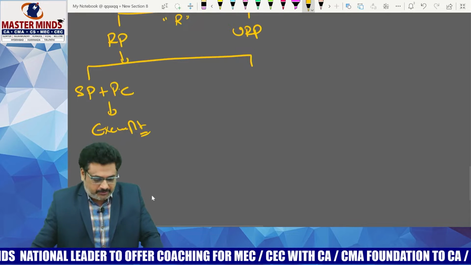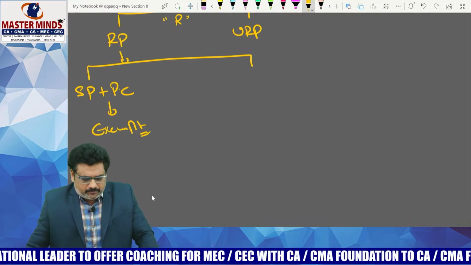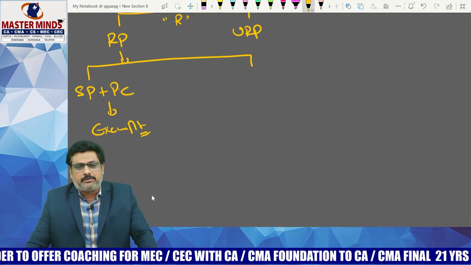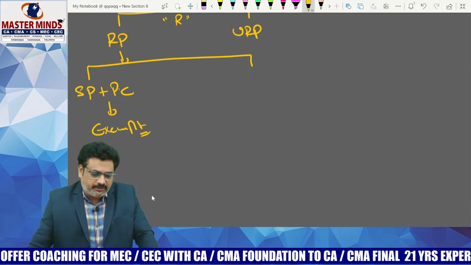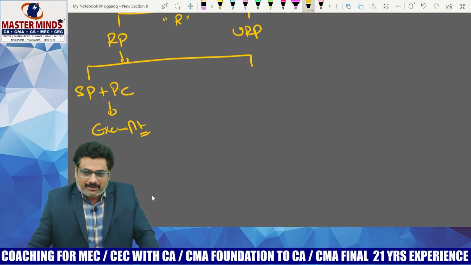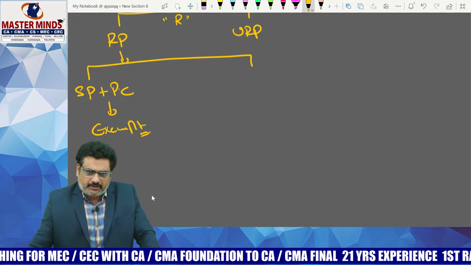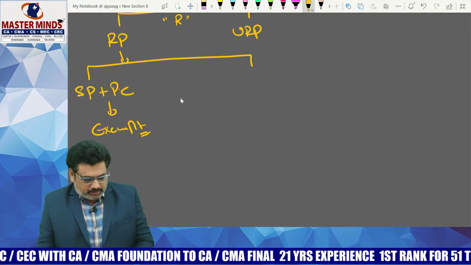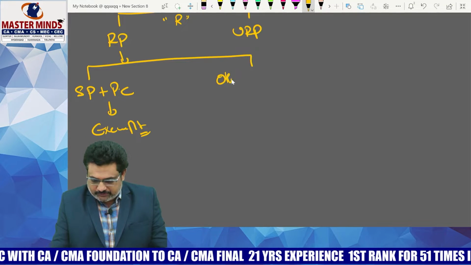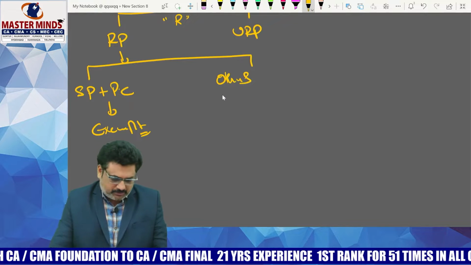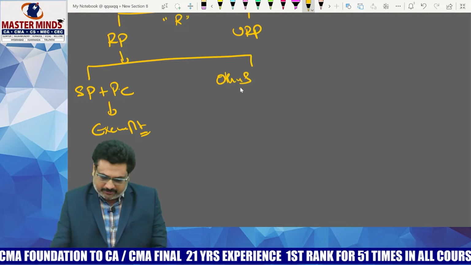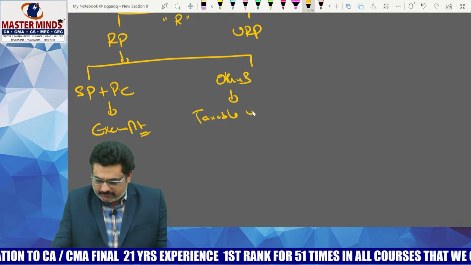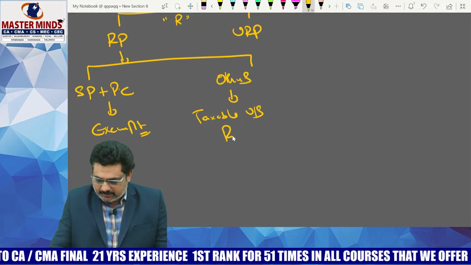The point here is, if the recipient is the sole proprietor and uses that particular building in his personal capacity, then it is exempted. Definitely there is no need to pay GST. This is the extension of the amendment just now. In other cases, that means he is not the proprietor or is a company or something like that, then definitely it is taxable, and it is taxable under RCM.